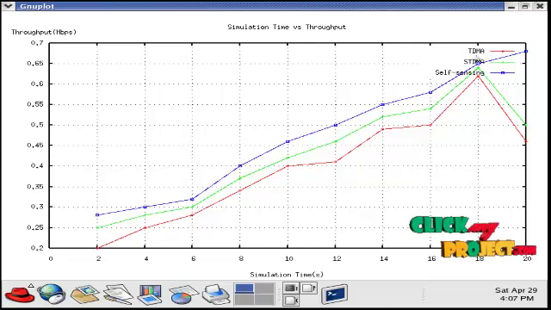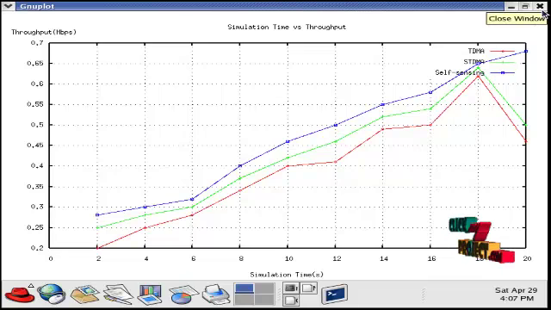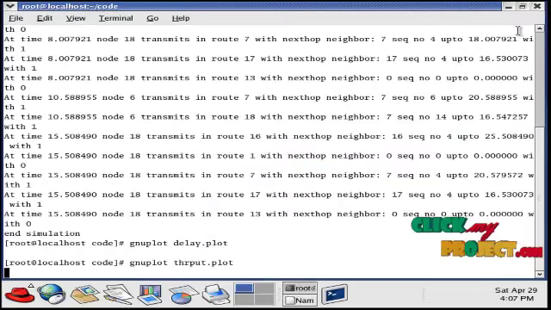So here TDMA, STDMA and self-sensing model are compared. Our proposed self-sensing model achieves higher throughput than the existing system. The throughput is measured in megabits per second. Hence, we conclude that the performance of our proposed sensing model is increased than the existing system.